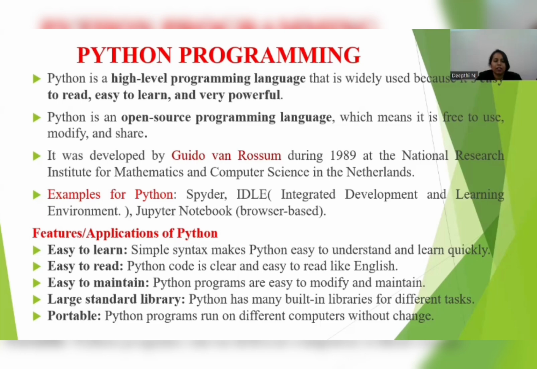Easy to maintain. Python programs are easy to modify and maintain. Wherever you want, you can modify the program and reuse the program many times, repeatedly, and maintenance will be very easy. And we have inbuilt standard library functions. We need not define the library functions, as it has inbuilt standard libraries.